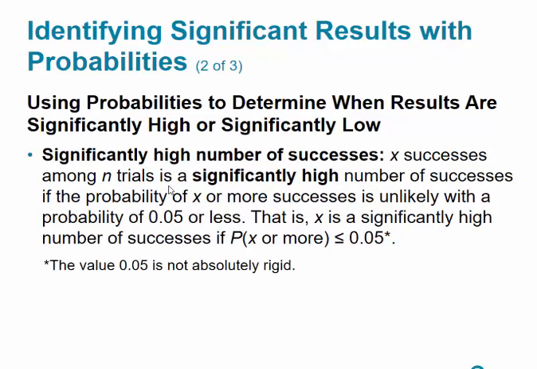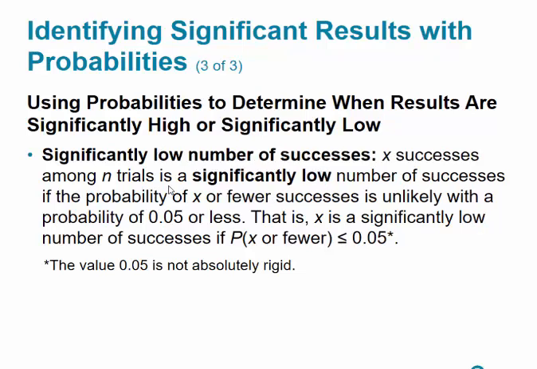So the author in the textbook talks about significantly high number of successes. X successes among N trials is a significantly high number of successes if the probability of X or more is unlikely, with a probability of 0.05 or less. That is, X is a significantly high number of successes if the probability of X or more is less than or equal to 0.05. Now, this is not a rigid number. This is just a number that's used a lot in statistics. And then the flip of that is the probability of X or fewer, it would be significantly low.